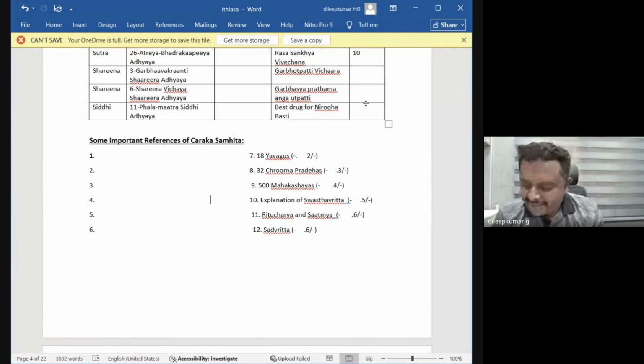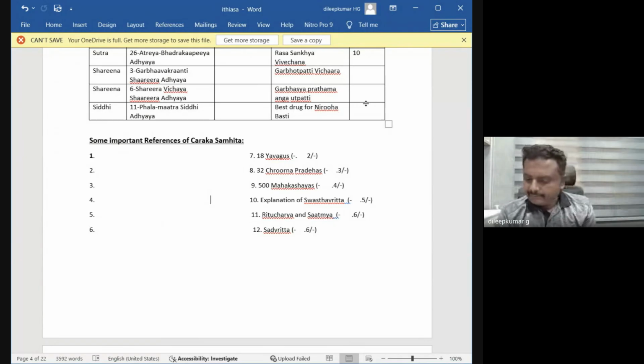Okay. These are some of the salient features of Charaka Samhita. The first Grantha, the Ayurveda Bhagavad Gita, is Charaka Samhita. It is the Dhanvantari Sampradaya. The owner of the medical school of thought is Acharya Charaka.